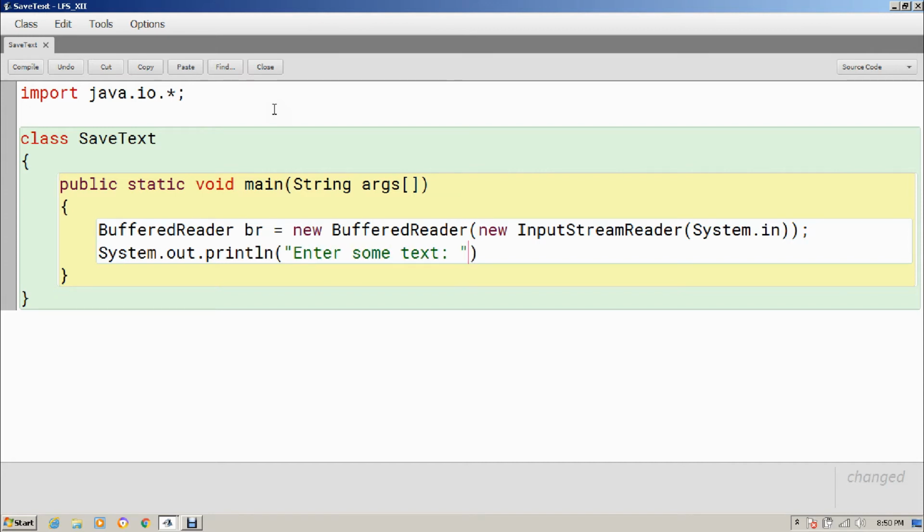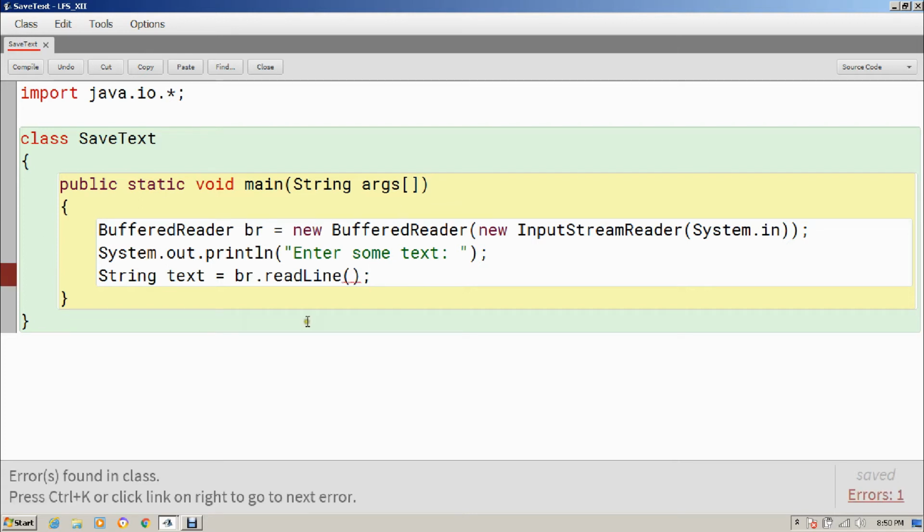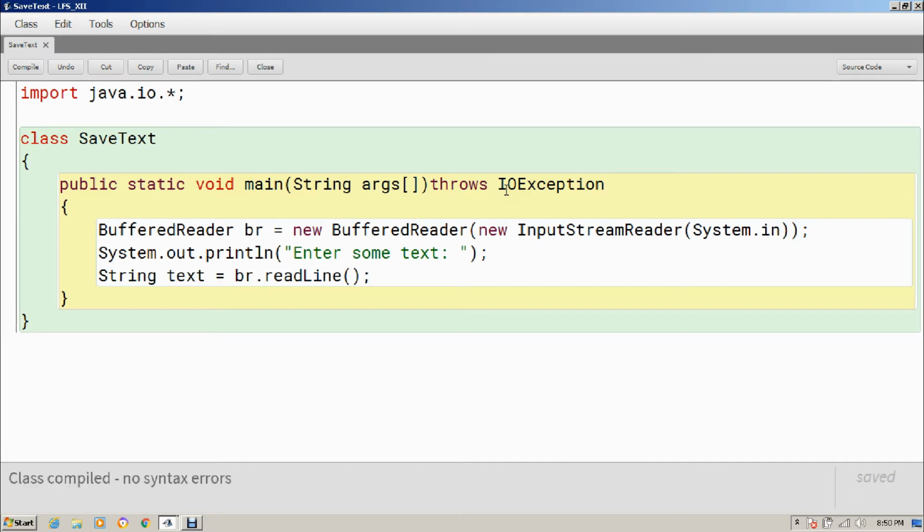Now this text will be saved in the file. So first of all, save the text in a variable. I'm creating a String variable text, and with the BufferedReader object I am going to call readLine. As soon as I compile now, it will show me an error. If you remember, last time also I told you, whenever you call this readLine method, it will show this error, unreported exception, and to get rid of it you have to add this throws IOException statement. This IOException class is also part of the java.io package.